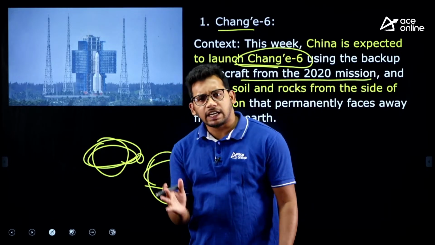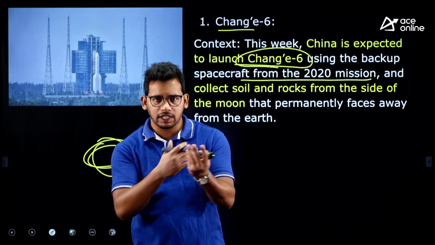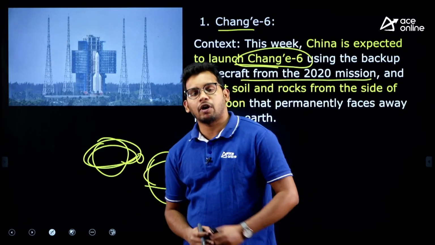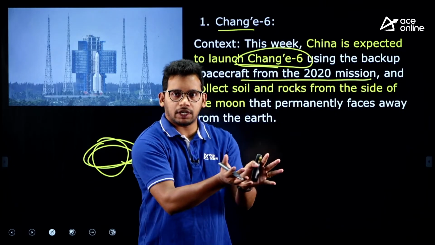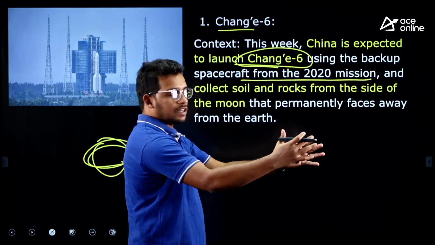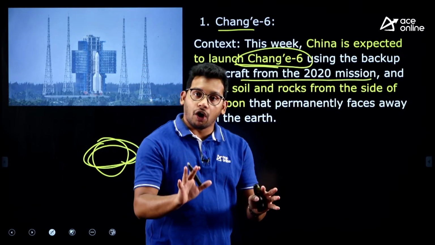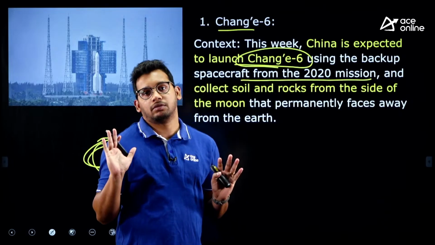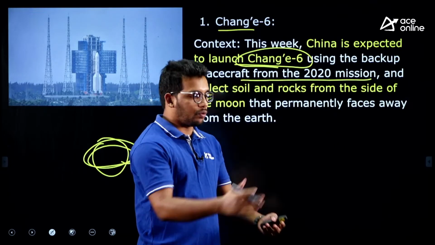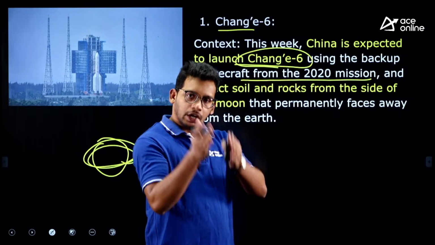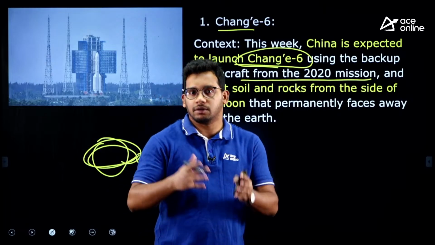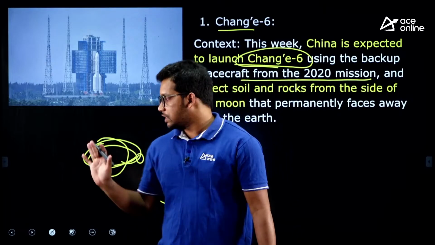The moon has approximately the same rotation period, like how earth takes 24 hours, moon also takes the same amount of time to revolve around the earth. So, if you assume that this is the earth, earth is rotating and I am the moon. We are rotating in the same synchronous manner. So, what is happening here? We can always see only one face of the moon, right. Because of the synchronicity of the rotation, I am also rotating as a moon around the earth. It is because of the same speed that only half of the face of the moon is seen, and behind my back, which can be taken as the moon's back, cannot be seen, right. So, this is the nature.